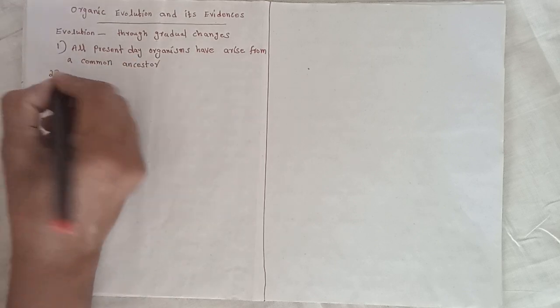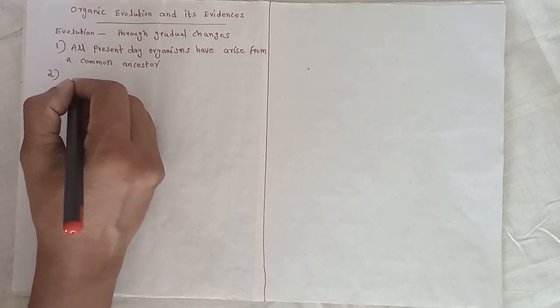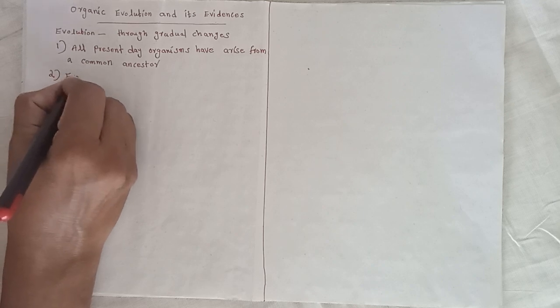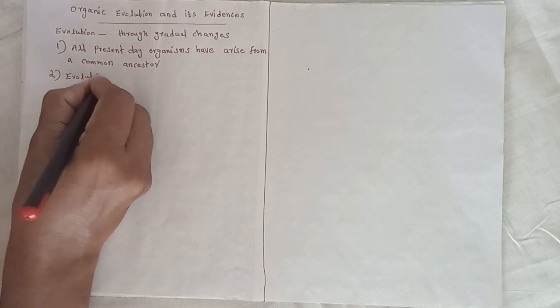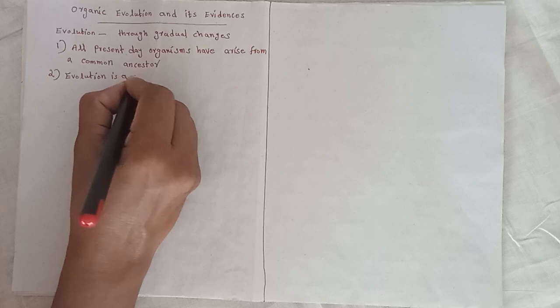Second point, evolution is a continuous process.